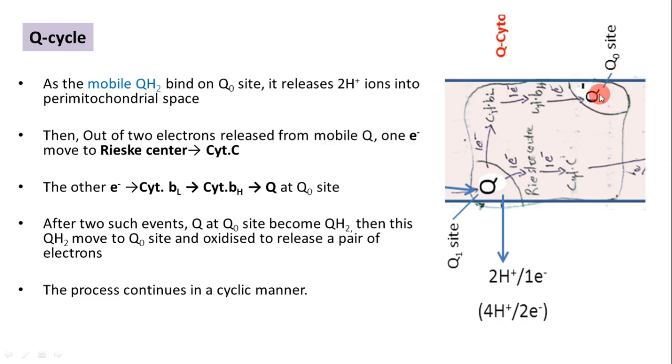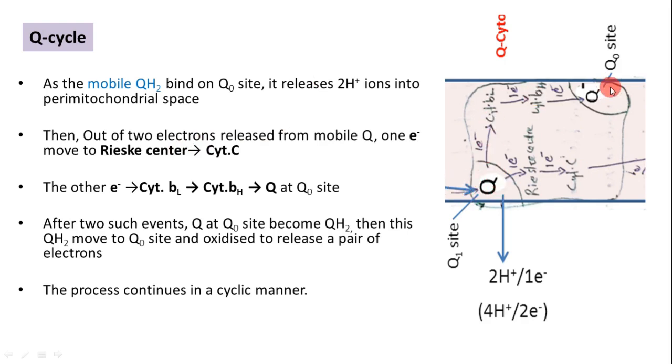As the ubiquinone in the Q0 site gets 2 electrons, it is reduced into QH2 and it will bind in the Q1 site.